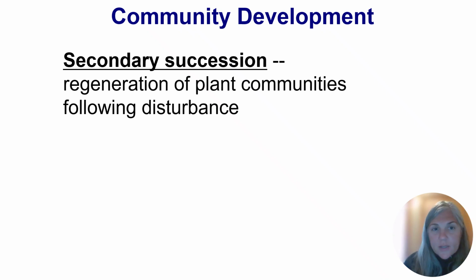So now I already kind of mentioned secondary succession, but we're going to talk a little bit more about it. Secondary succession is the regeneration of plant communities following disturbance. So we might be at any stage in the succession process, and then we can have a disturbance, and the community development following that is called secondary succession.